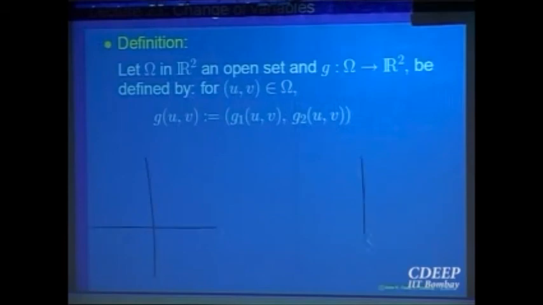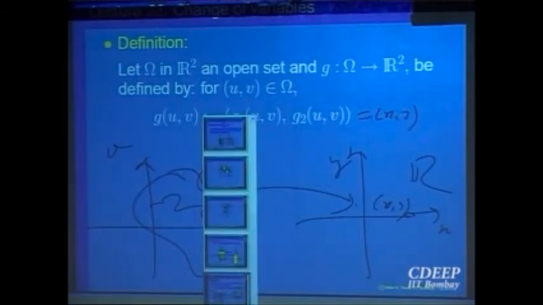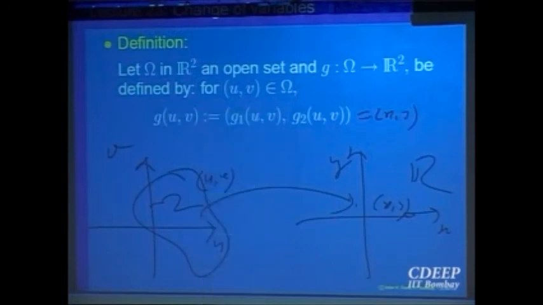Here is omega. Here is R2. So a point u comma v goes to a point here which is x comma y. So this is u, this is v, and this is x, and that is y. So this is my xy. So G takes a point uv and transforms it to a point xy. It is a transformation. Okay? So what do we want?